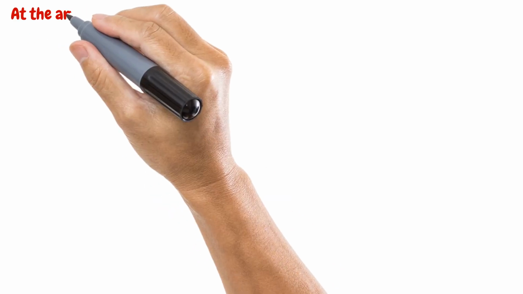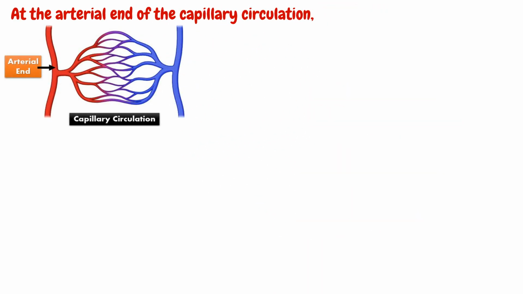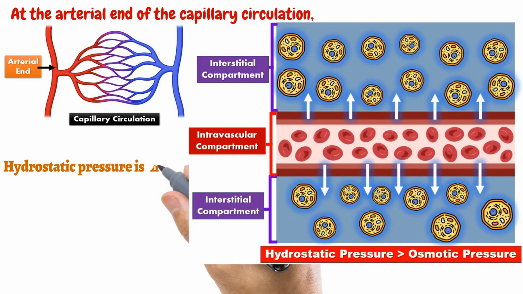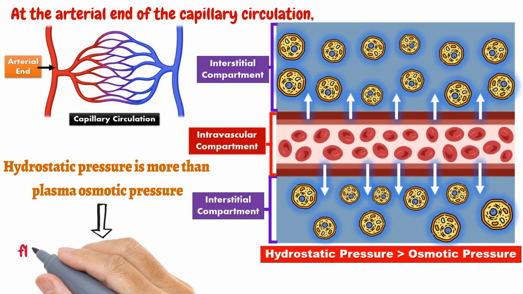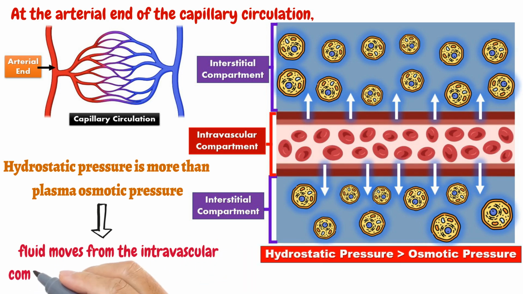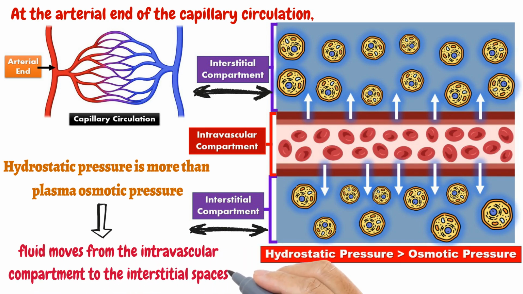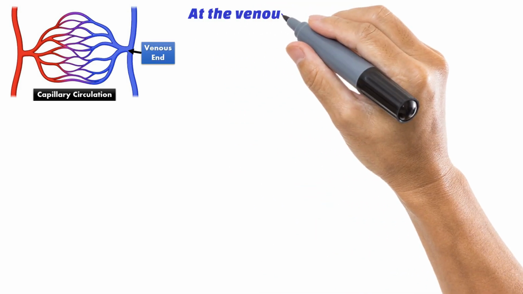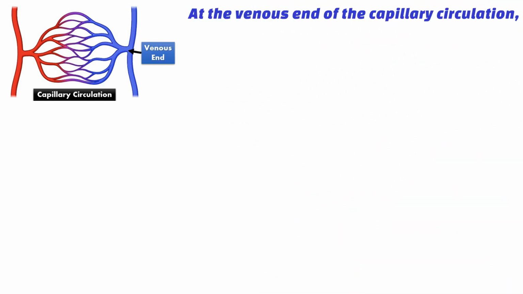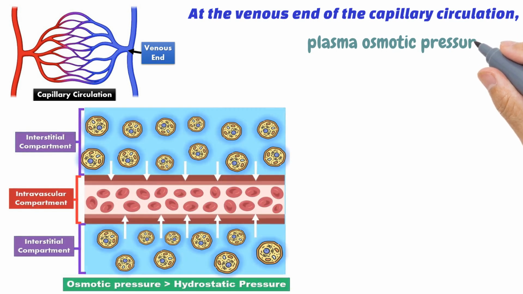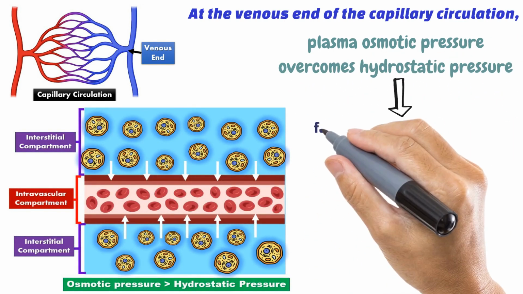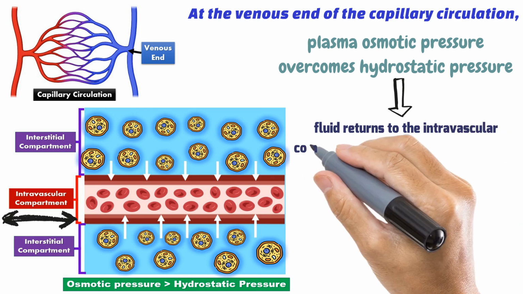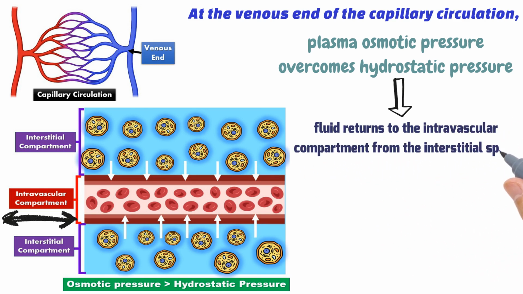At the arterial end of the capillary circulation, the hydrostatic pressure is more than the plasma osmotic pressure, so that the fluid moves from the intravascular compartment to the interstitial spaces. While at the venous end of the capillary circulation, the plasma osmotic pressure overcomes the hydrostatic pressure, so that the fluid returns to the intravascular compartment from the interstitial space.